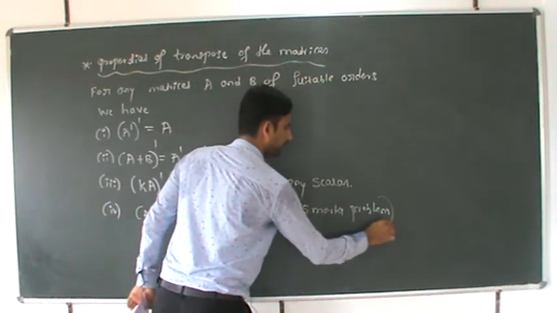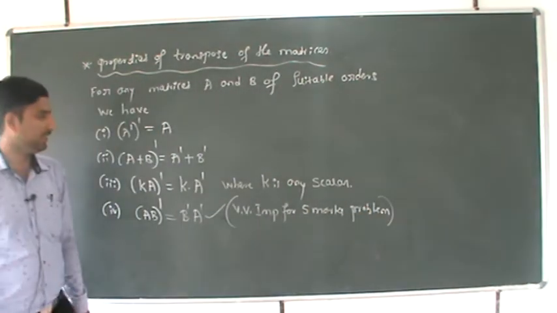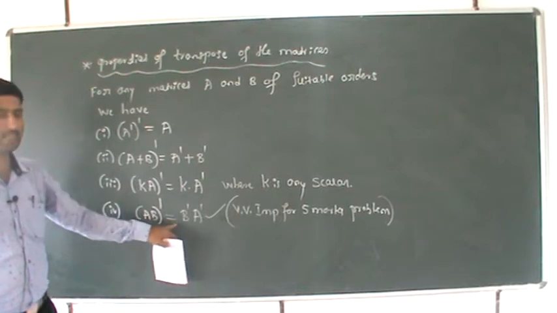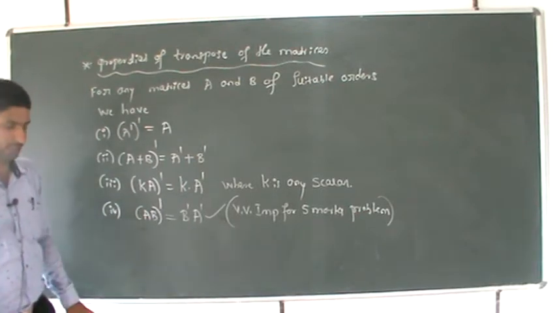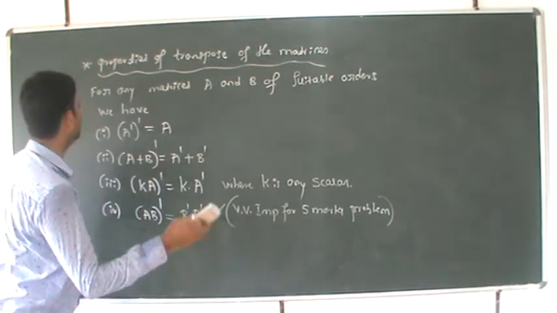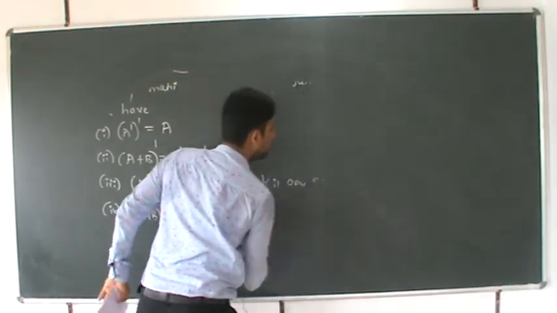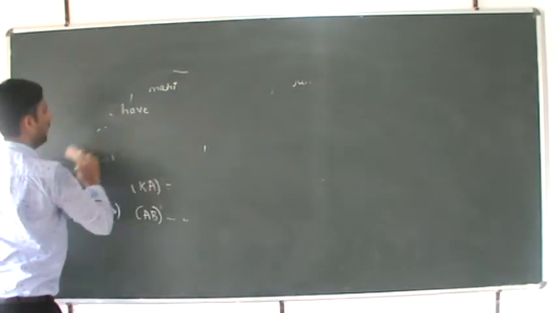The 5-mark problem is based on AB dash is nothing but B dash A dash. Important for 5-mark. After that, problems based on transpose of a matrix.